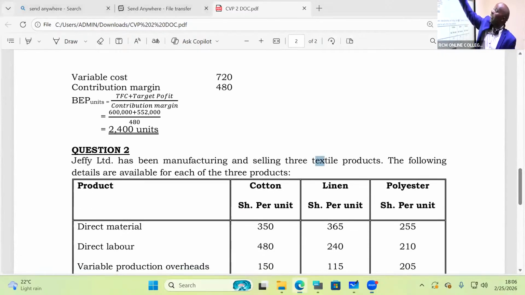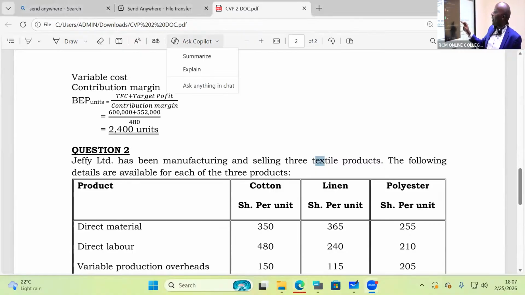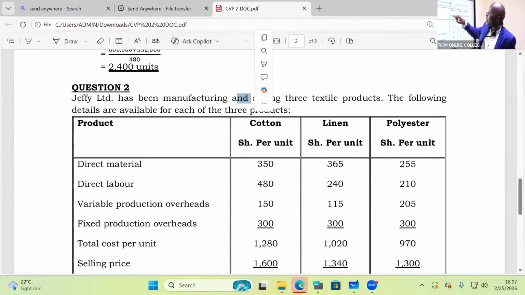Then that takes me straight away to question number 2. The online students, are they able to confirm that this question was done in our last class? Yes. So then before I introduce the other ROI and residual income and what we call EVA in my class today, let's just finish this concept by looking at question number 2.